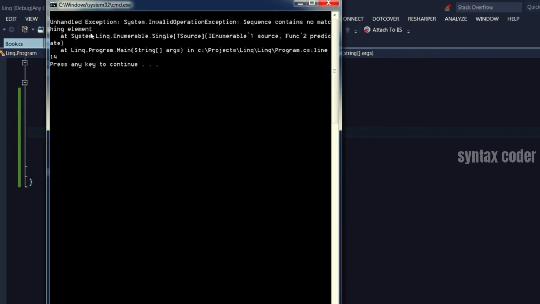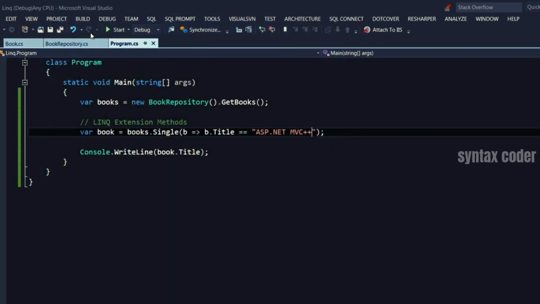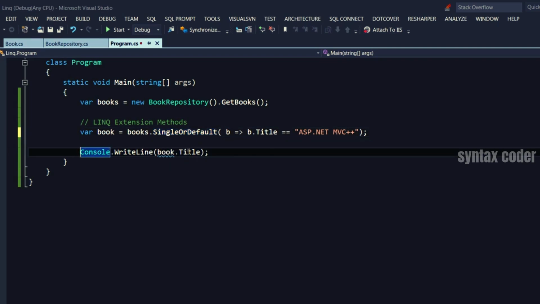This is one of the errors that you see a lot when working with LINQ. So, the single method expects that there must be one and only one object in your collection that satisfies this condition. Now, if you're not sure if that object exists or not, you can use single or default. The difference is if there are no objects matching this condition, default will be returned, which in this case would be null. So my book object here will be null, and I cannot access the title property.